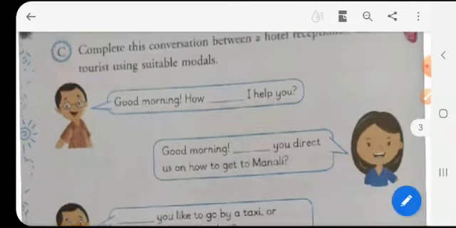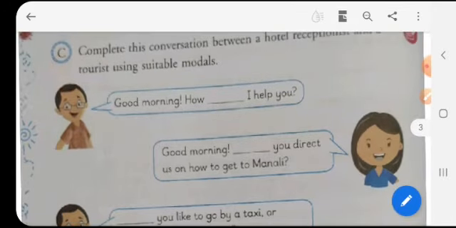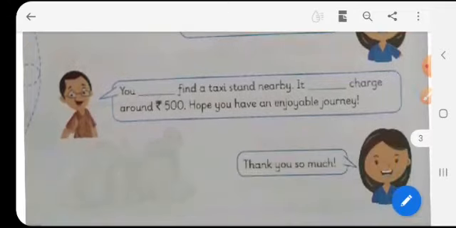Now here's a conversation between a hotel receptionist and a tourist. They are using some modals here, and you have to complete these sentences by using those modal verbs. Like, good morning, how can I help you? Good morning. Can you direct us on how to get to Manali? So this is how you're going to complete this conversation.